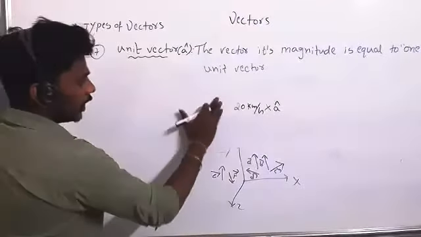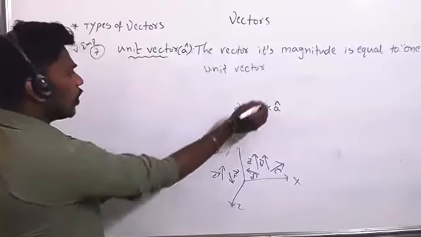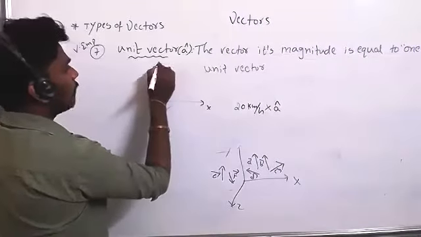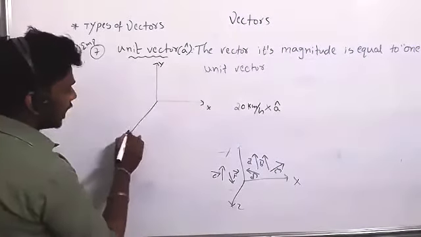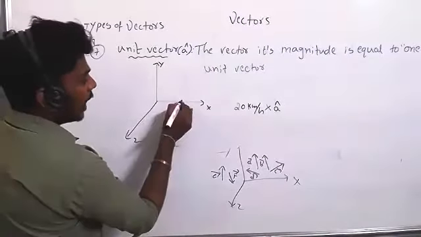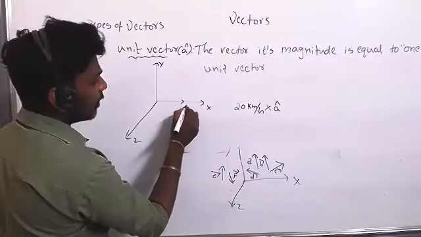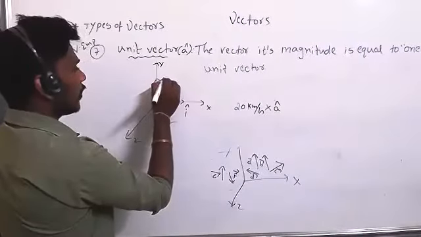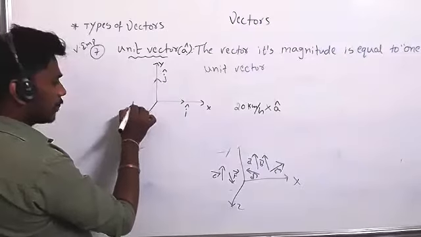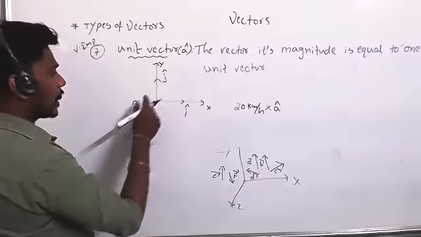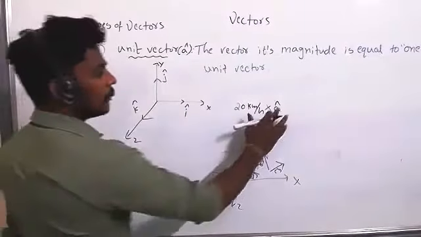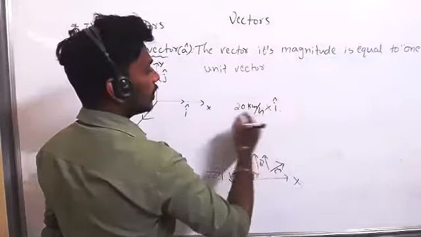Now see what I'm going to say here. If we have 3 dimensions, let's see, x-axis, y-axis, and the z-axis. These 3 axes are mutually perpendicular to each other. Along the x direction, every time we have to take i cap as the unit vector, along the y direction j cap is the unit vector, and along the z direction k cap is the unit vector. Here i cap, j cap, k cap are the unit vectors along the x, y, and z directions. Suppose I multiply this 20 into i cap, which direction does it have?